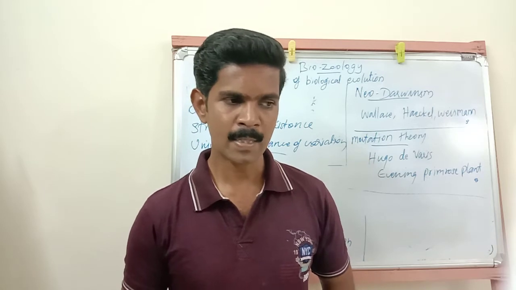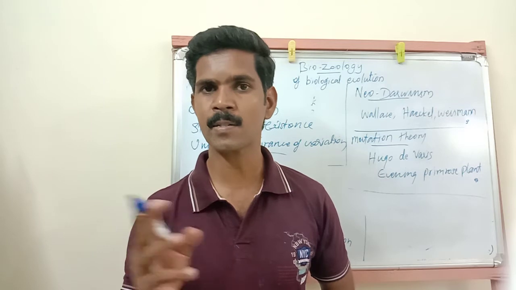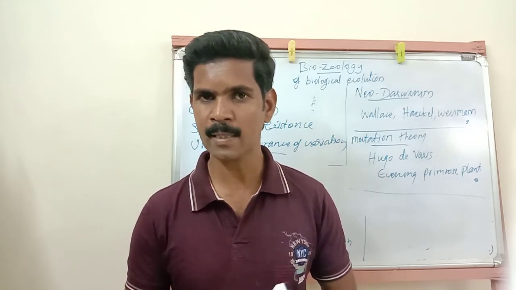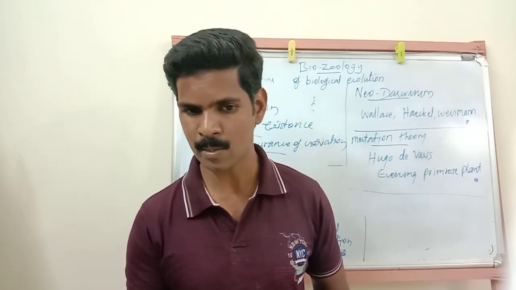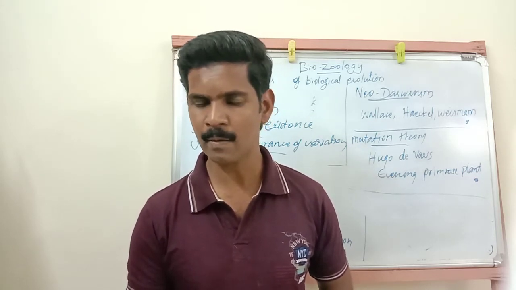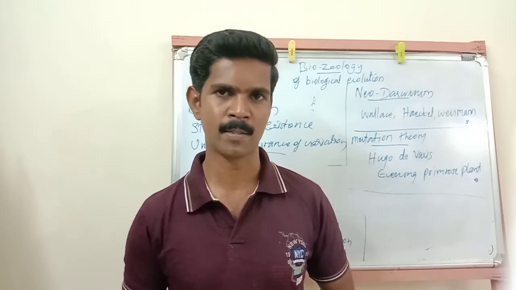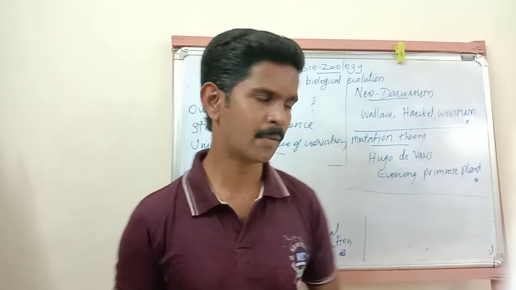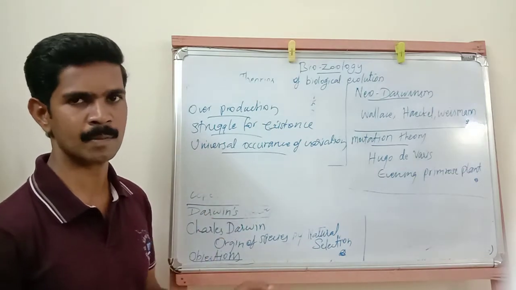Then only some useful variations are transmitted from one generation to the next generation. Nature selects only the useful variations, and these useful variations are transmitted from one generation to the next. These useful variations highly support the organism in living as a successful organism. So the universal occurrence of variation is the third fact in the Darwinism theory.